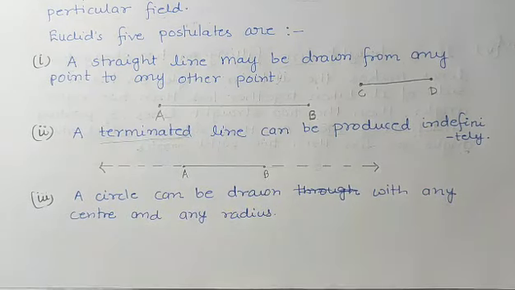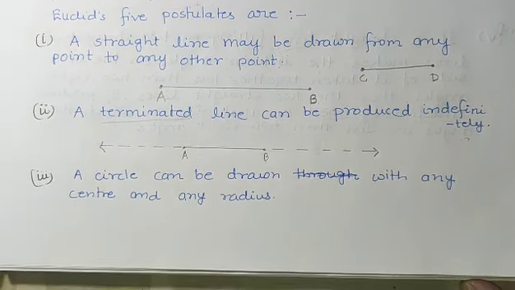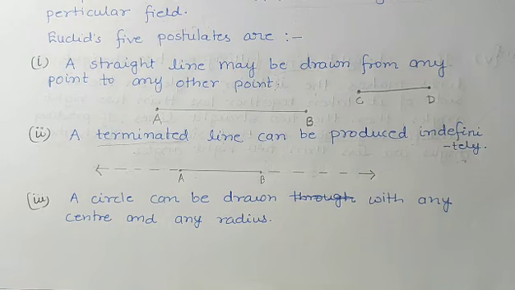Postulates of Euclid are very important, so you have to memorize them in sequence. Now coming to the third: a circle can be drawn with any center and any radius.